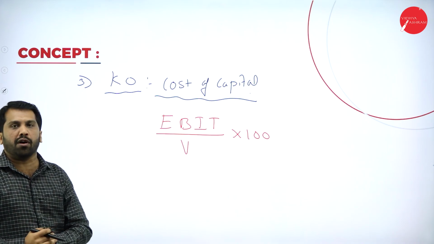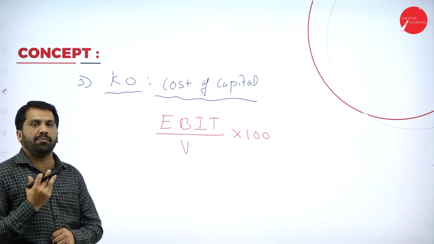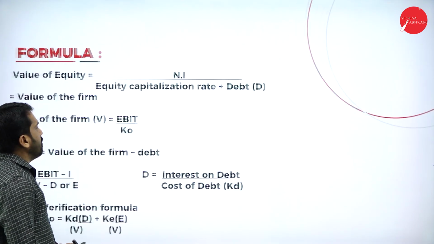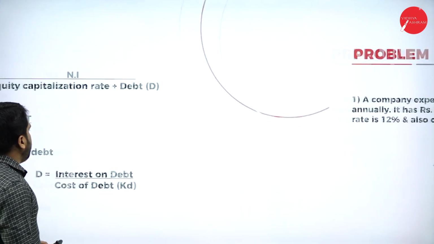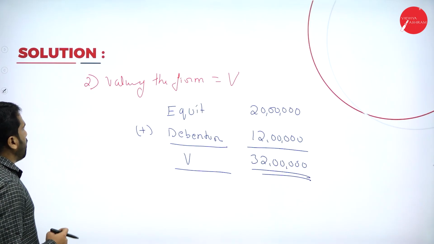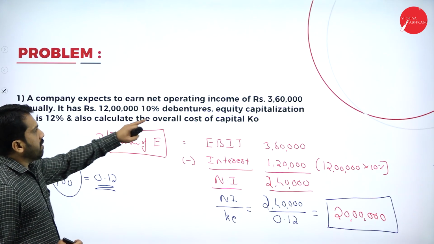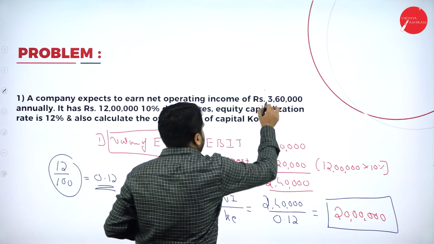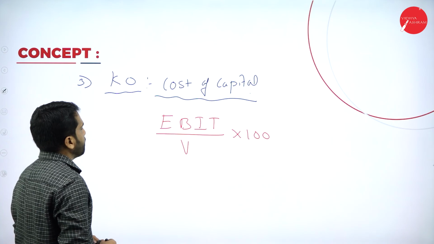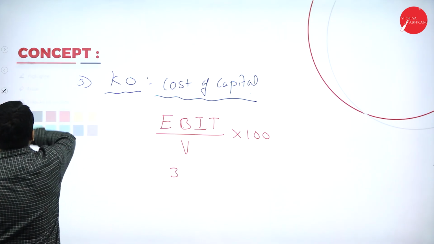This is your formula to find out cost of capital. What is your EBIT? I'll go back to your question. Your EBIT is 3,60,000.